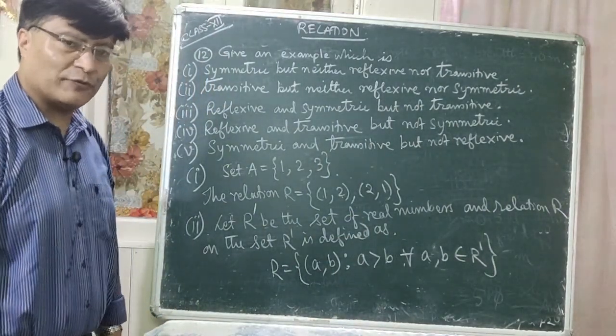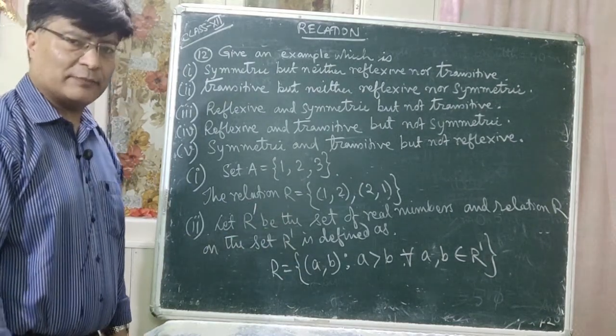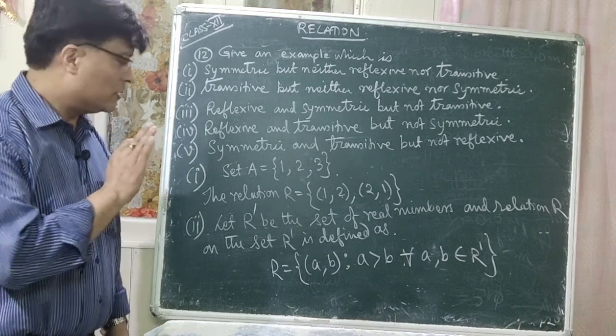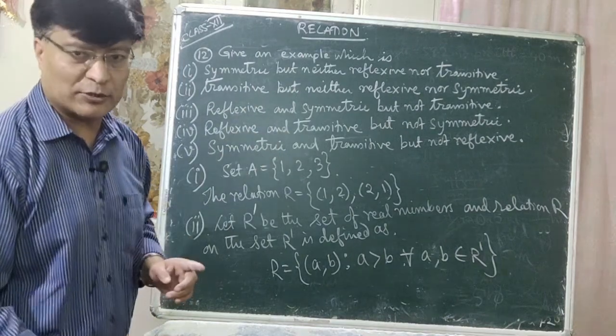So is that clear to all of you? So you should say greater than sign secure. This relation R is transitive but neither reflexive nor symmetric.